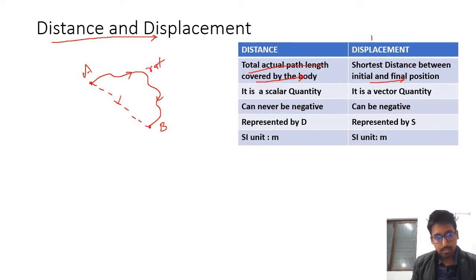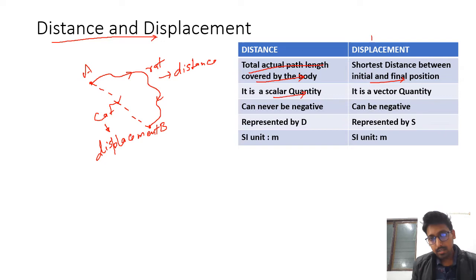The path followed by the rat is this, and the path followed by the cat is this one. The path followed by the rat is called distance, whereas the path followed by the cat is displacement. Here distance is a scalar quantity, whereas displacement is a vector quantity. That means it depends on direction.